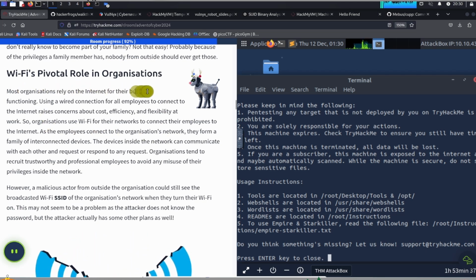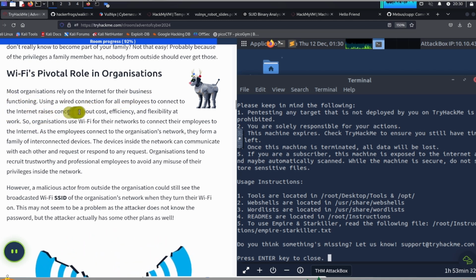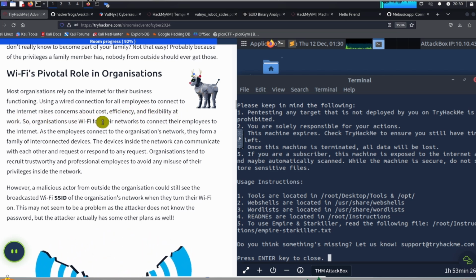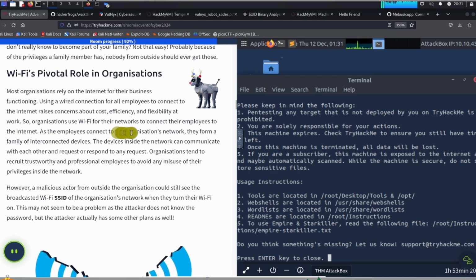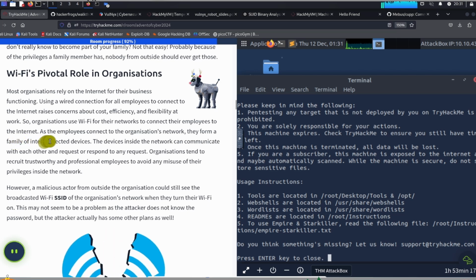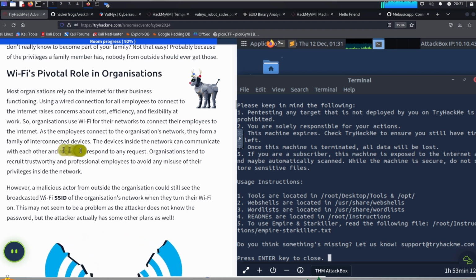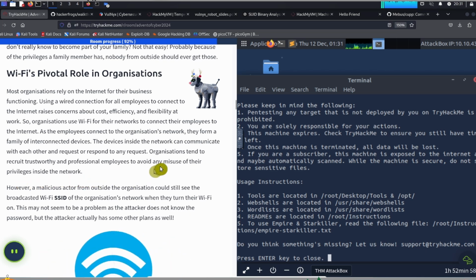Wi-Fi's pivotal role in organizations. Most organizations rely on the internet for their business functioning. Using a wired connection for all employees to connect to the internet raises concerns about cost, efficiency, and flexibility at work. So organizations use Wi-Fi for their networks to connect their employees to the internet. As the employees connect to their organization's network, they form a family of interconnected devices. The devices inside the network can communicate with each other and request or respond to any requests. Organizations tend to recruit trustworthy and professional employees to avoid any misuse of their privileges inside the network.